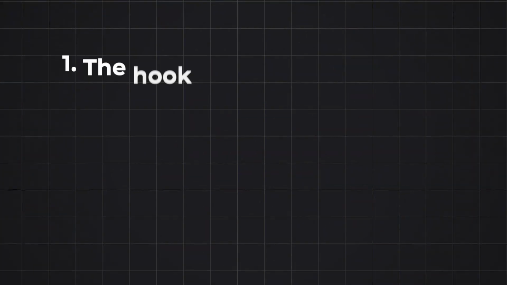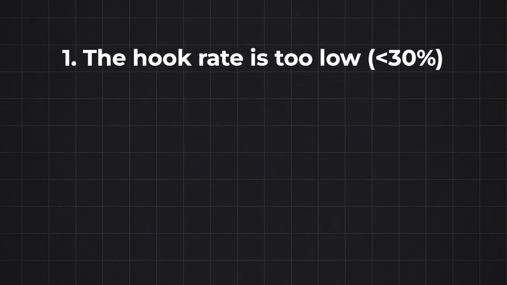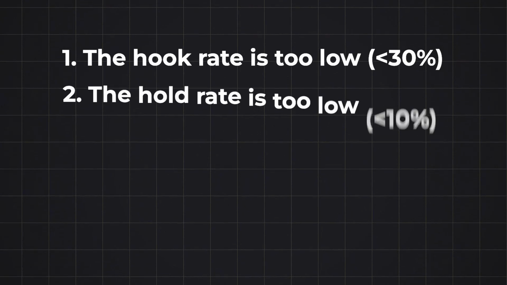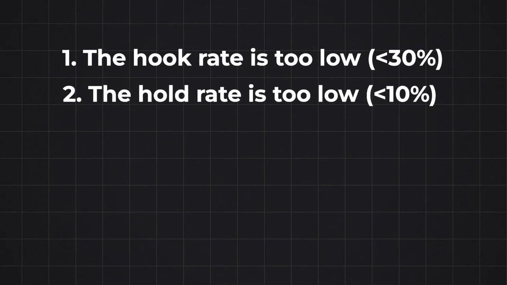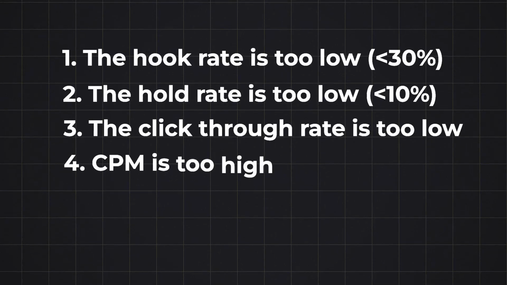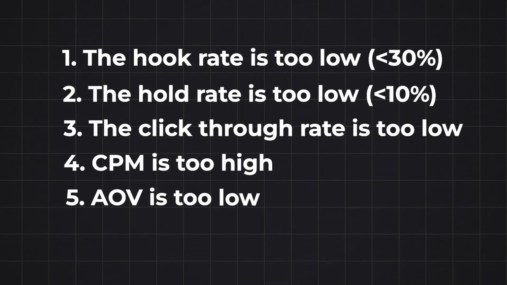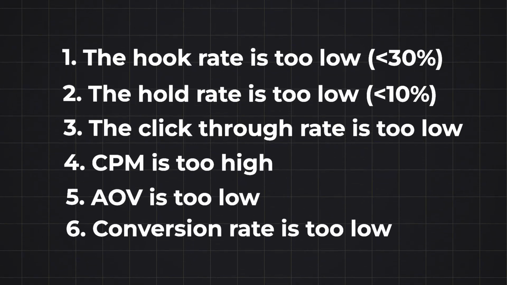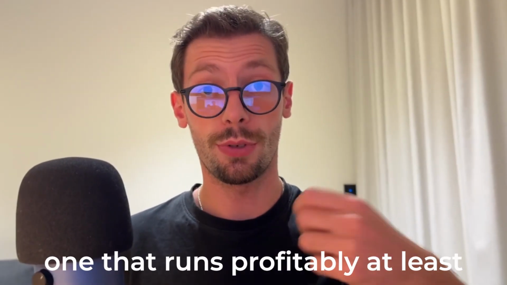For example, one is if the hook rate is too low, usually we go for more than 30%. Two is if the hold rate is too low, usually we go for more than 10%. Three is if the click-through rate is too low. Four, if the CPM is too high. Five, if the AOV is too low. Six, if the conversion rate is too low. If all of those metrics align, then you will have a winning ad, one that runs profitably at least, and